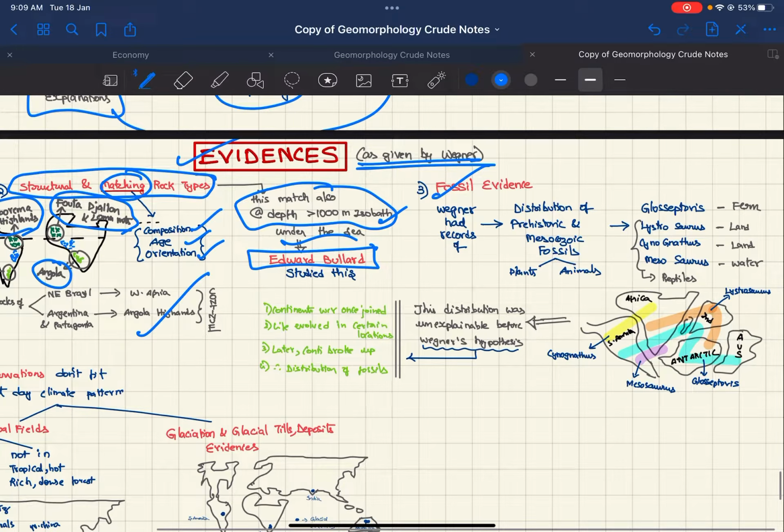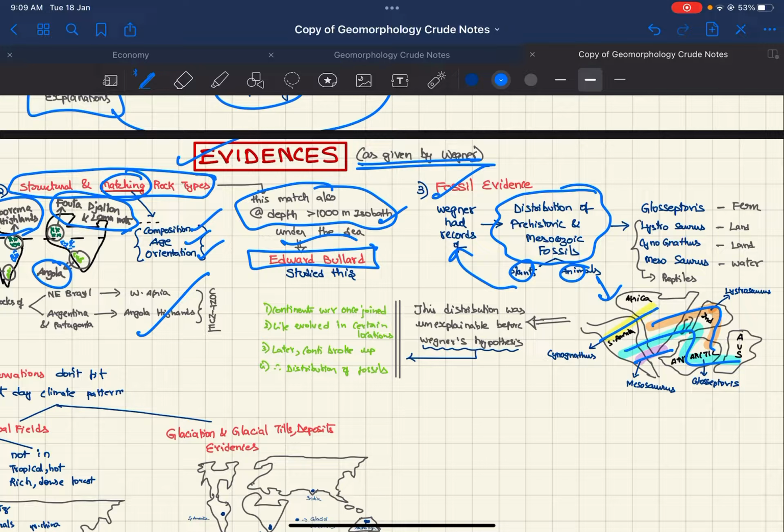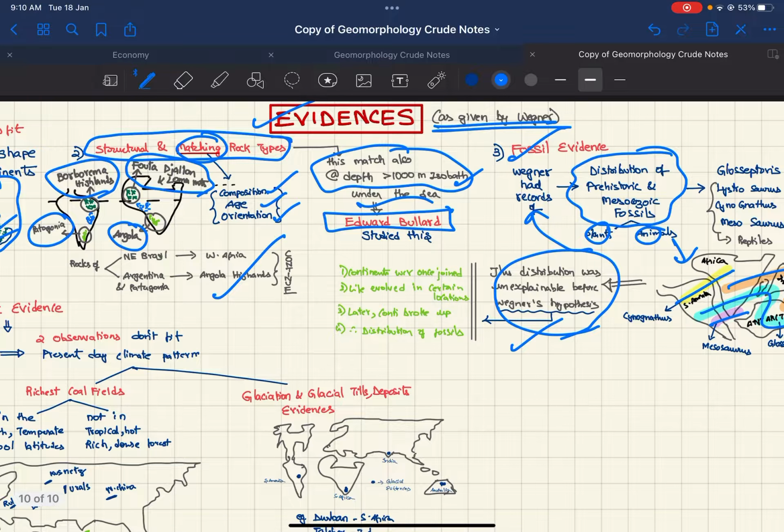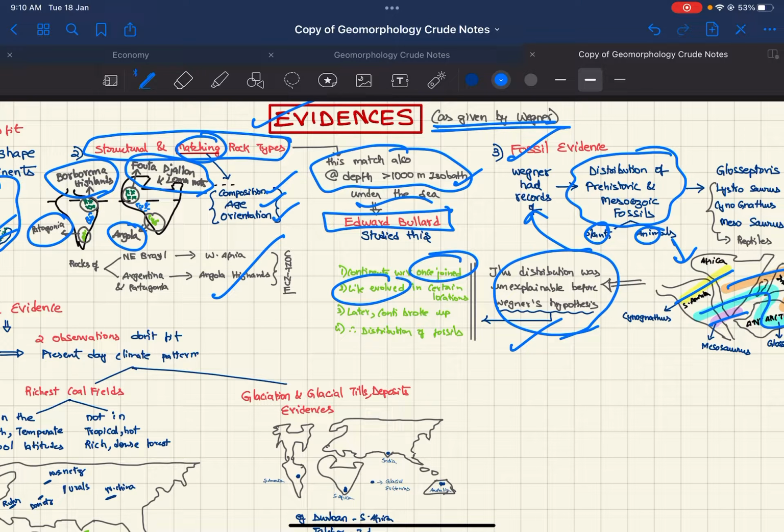Coming to the fossil evidence, Wegener used the distribution of prehistoric Mesozoic fossils of plants and animals. The distribution was like this: we have Glossopteris here, Mesosaurus here, Lystrosaurus here, and Cynognathus here. This distribution was unexplainable before Wegener gave his hypothesis. According to Wegener, these continents were once joined, life evolved, and later the continents broke up, therefore the distribution of the fossils.